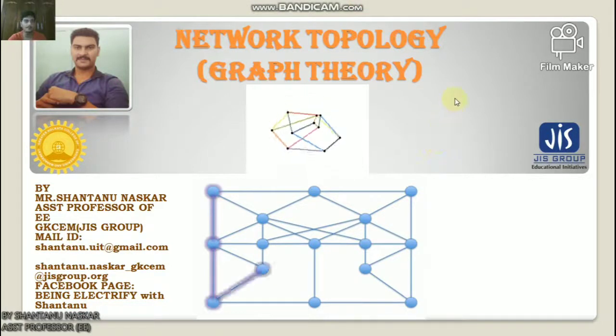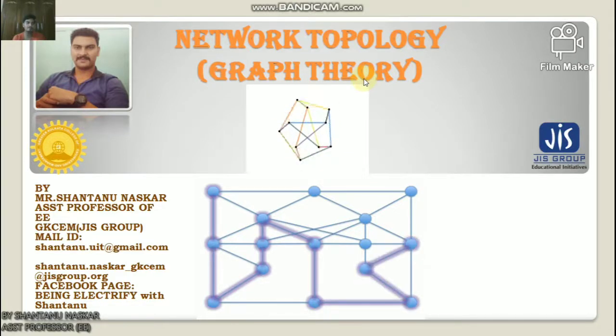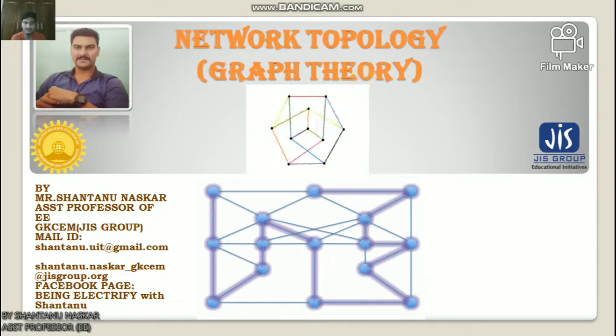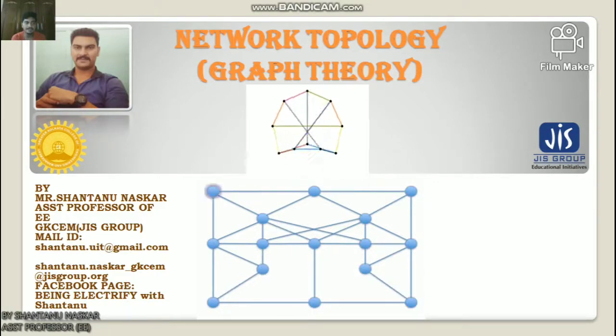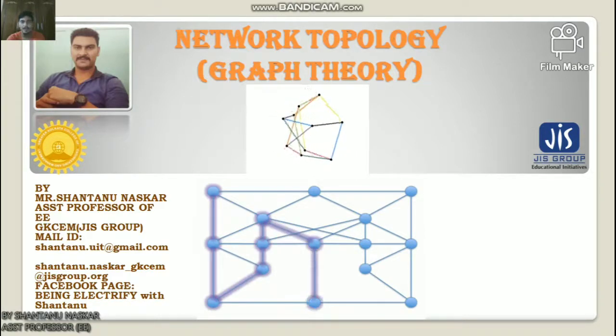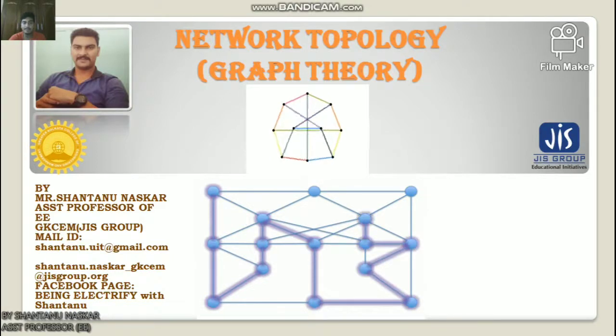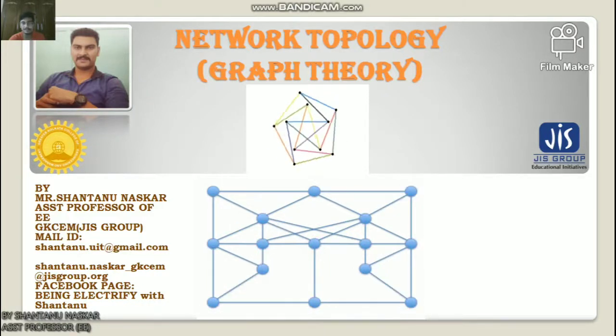So today we are going to discuss network topology, which is also called graph theory. The word topology refers to the science of place in mathematics. Topology is a branch of geometry in which figures are considered perfectly elastic. So network topology is a graphical representation of an electric circuit. It is useful for analyzing complex electric circuits by converting them into network graphs. Network topology is also called graph theory.